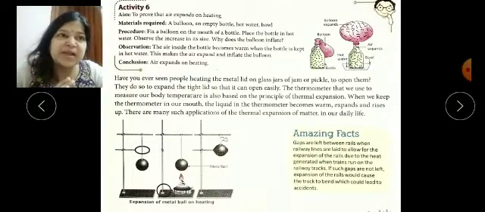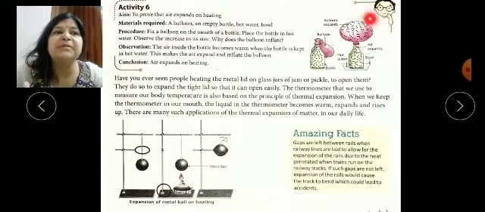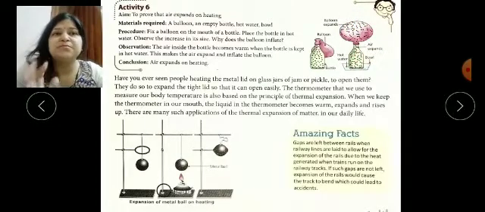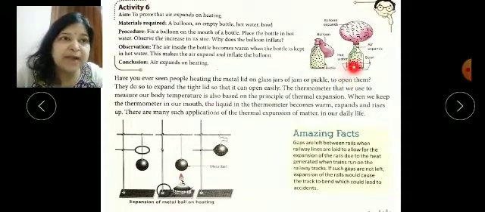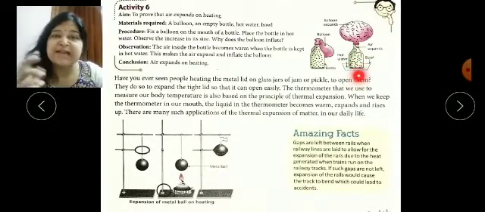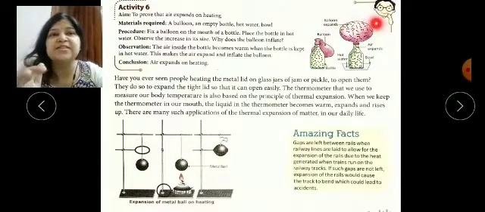Again, if you provide hot water here, if you place the bottle into the hot water, what will happen? You will see that soon the balloon expands, or inflates, because of the movement of the particles. You can see earlier the particles are there only here, and when we apply the hot water, the particles' kinetic energy increases, due to that particles are moving inside the balloon also, and it results in the increase in the size of the balloon.